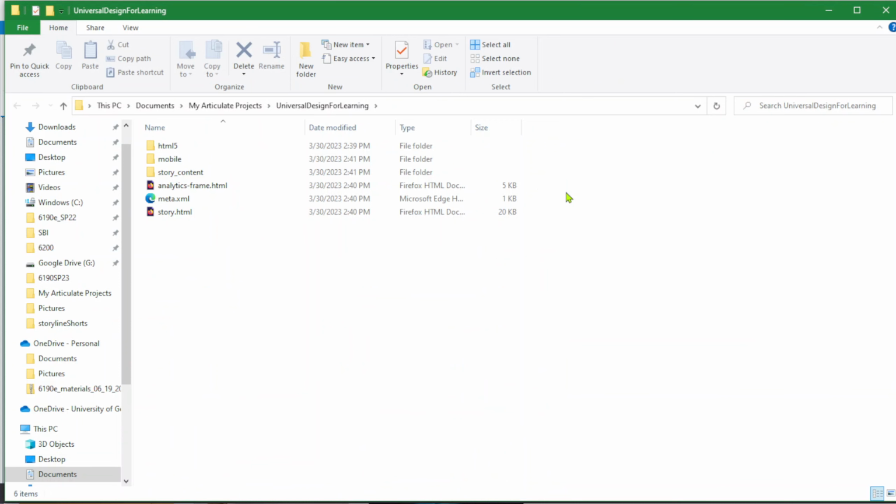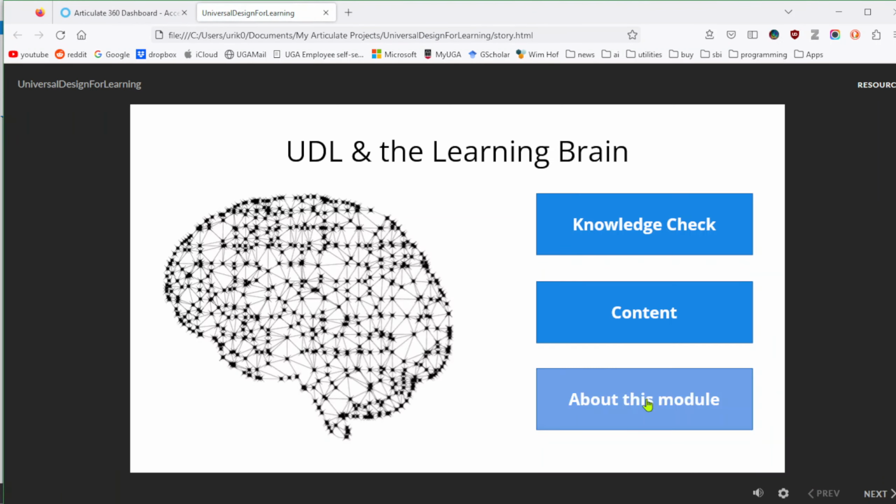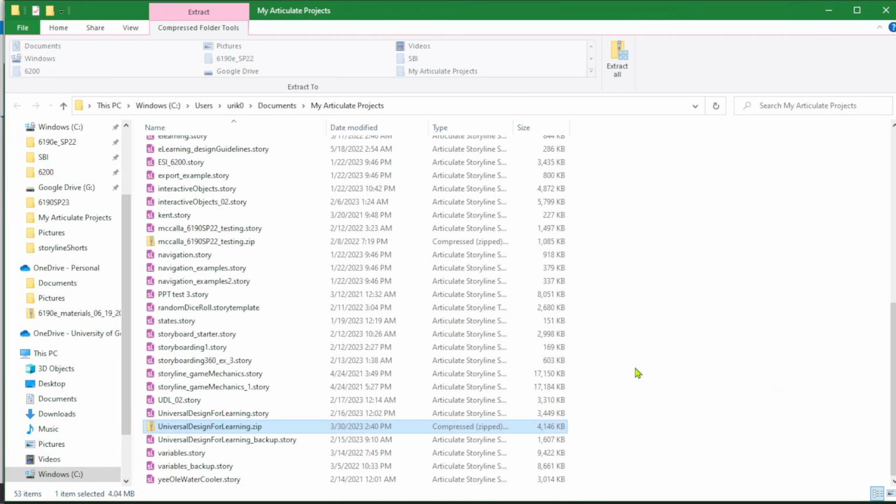It's all uncompressed now, extracted, and the story.html, that's the web page. And so if we click on that, we should see our module, and it should be functional and everything like that. So that's how you generate the .zip and the .story files for the assignment to deliver the prototype.